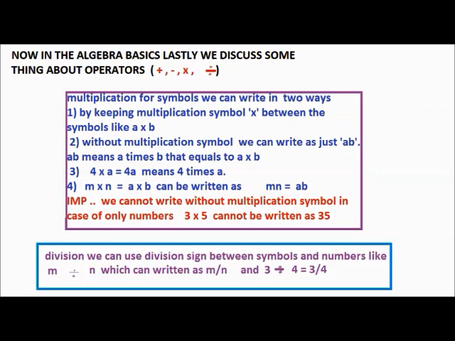For division, we can use the division sign between symbols and numbers, like m divided by n, which can also be written as m oblique n. And in another case, 3 divided by 4 is equal to 3 by 4.